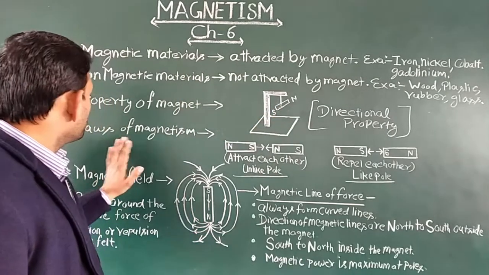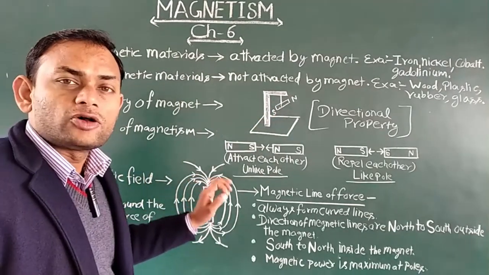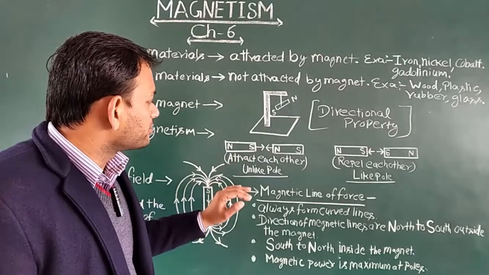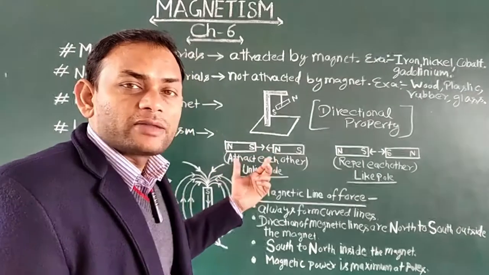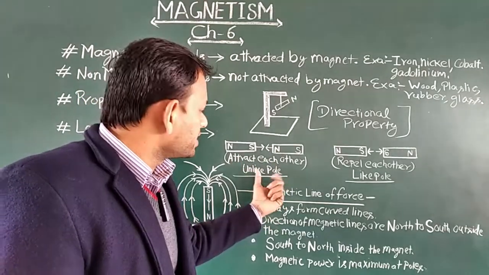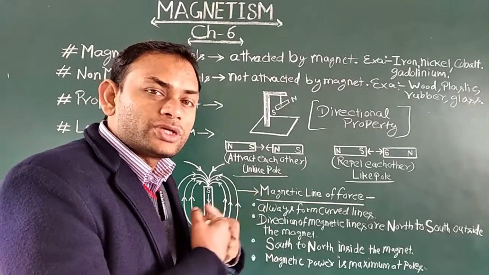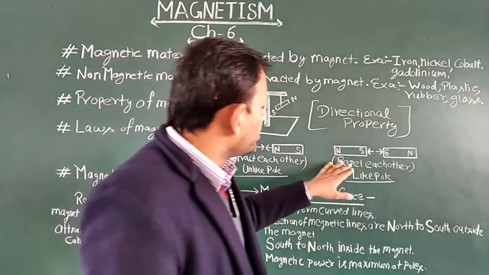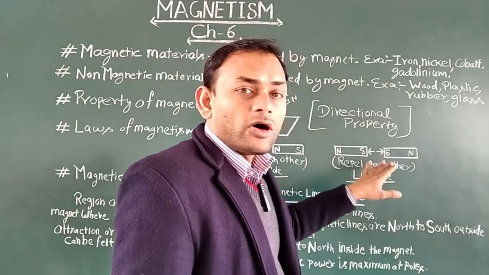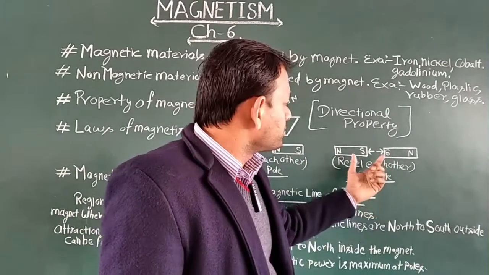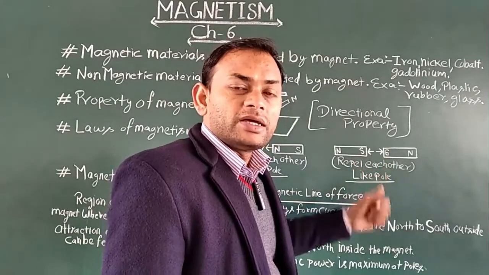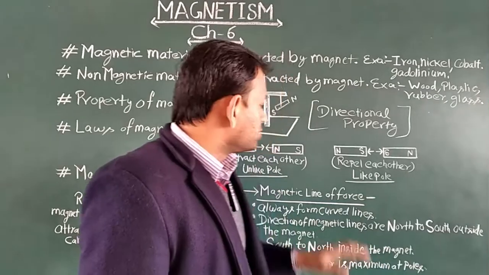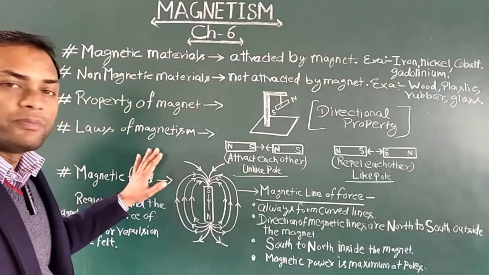Now, law of magnetism. What is the law of magnetism? According to this law, when two different poles of two magnets are put opposite to each other, they attract each other. Means both magnets come towards each other. And when the same poles of different magnets are put opposite to each other, they repel each other. Means both magnets will move away from each other. So these are the laws of magnetism.